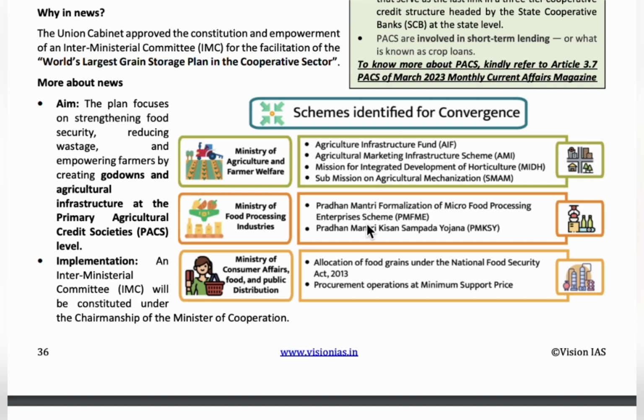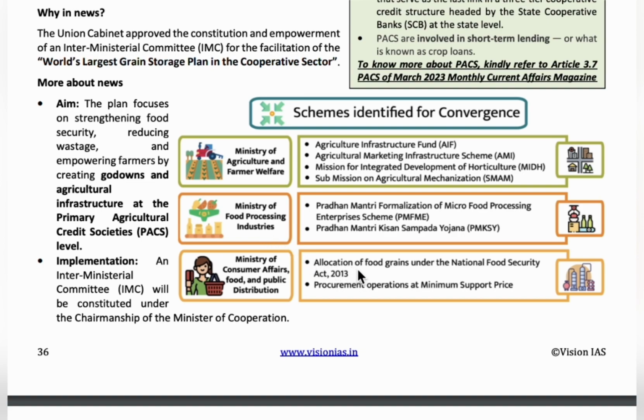And the next one is the Pradhan Mantri Formalization of Micro Food Processing Enterprises Scheme. This was launched to strengthen the food processing sector through training, research, and development in terms of professional and technical support. Okay, and next is the Pradhan Mantri Kisan Sampada Yojana. It was launched in 2017 and its main aim was to modernize and strengthen the food processing sector in the country. And these both come under the Ministry of Food Processing Industries.